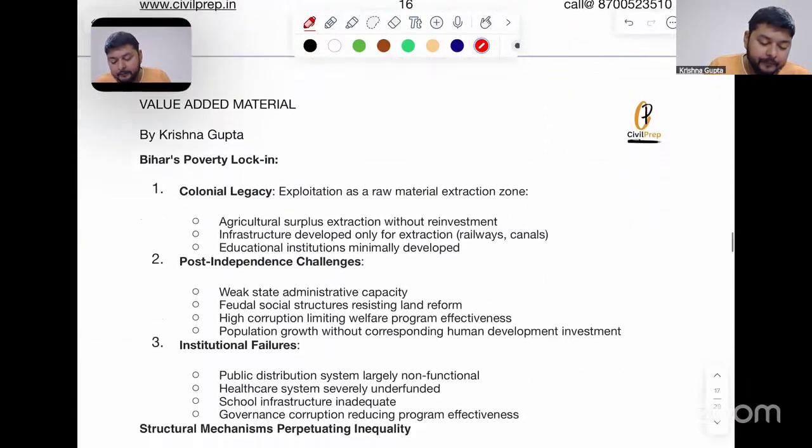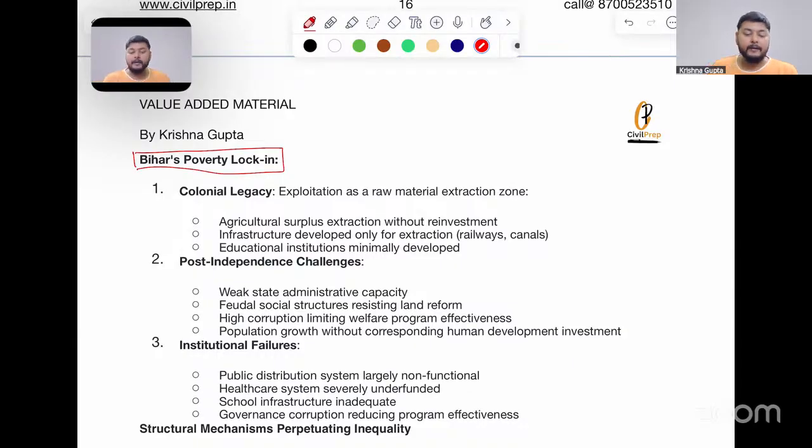Here we can see the issue of Bihar, where Bihar's poverty is locked in. I saw these two states when I was studying for my exams in 2011, 12, 13, and right now it is 2025. Then also Kerala and Bihar were taken as the example, and right now also they are taken as the example, because the contrast is getting sharper with time. It is not converging, it is still diverging. Number one, colonial legacy.